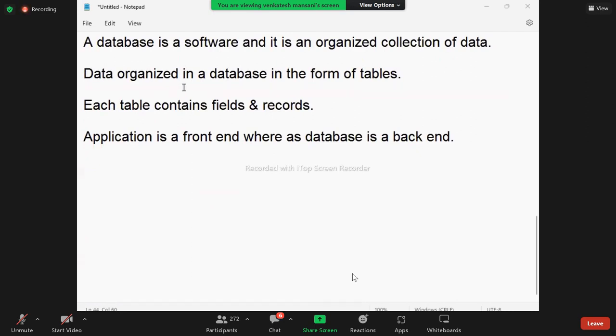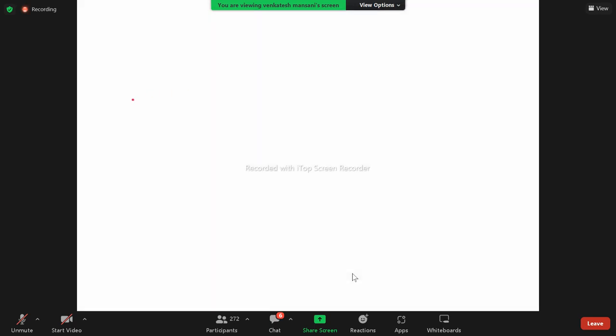See, application we can call it as front end. Database we can call it a back end. Back end we cannot see. Database we cannot see. It is not possible to see. Okay. See here. Suppose this is one program. With this program we can interact. That means application. With this program interaction possible, then this program is called application.